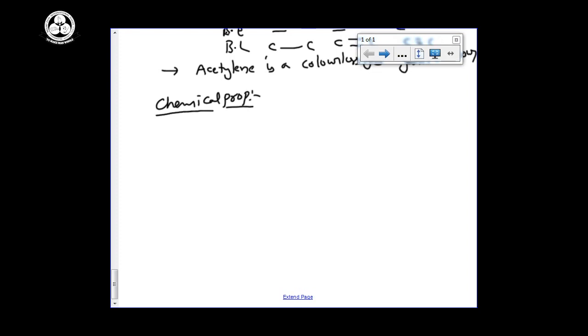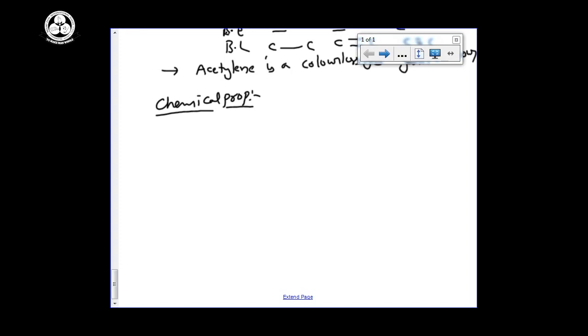While discussing the chemical properties of alkenes, alkenes are more reactive when compared with alkanes. Now we are going to discuss the chemical properties of the alkynes.